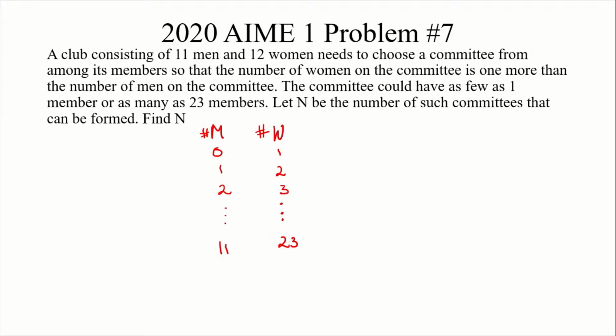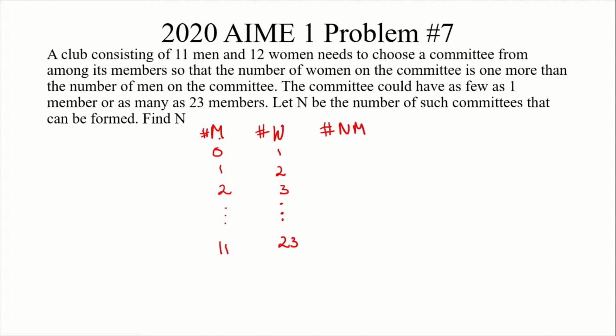In one-to-one counting, you count the number of cases in an identical problem. So let's check what would happen if we looked at the number of non-selected men, the number of NM. What I mean by this is the number of men that weren't selected for the committee.